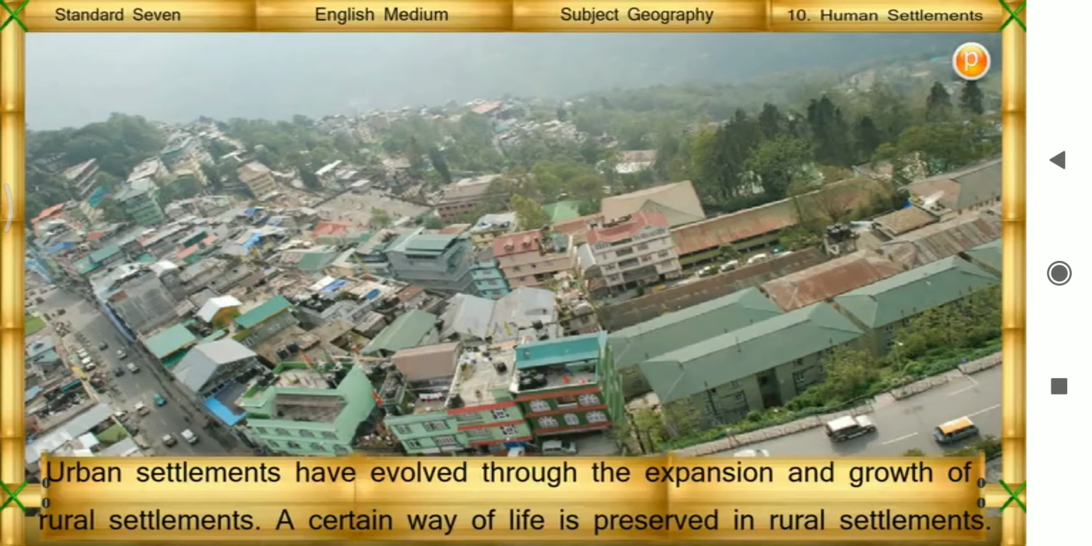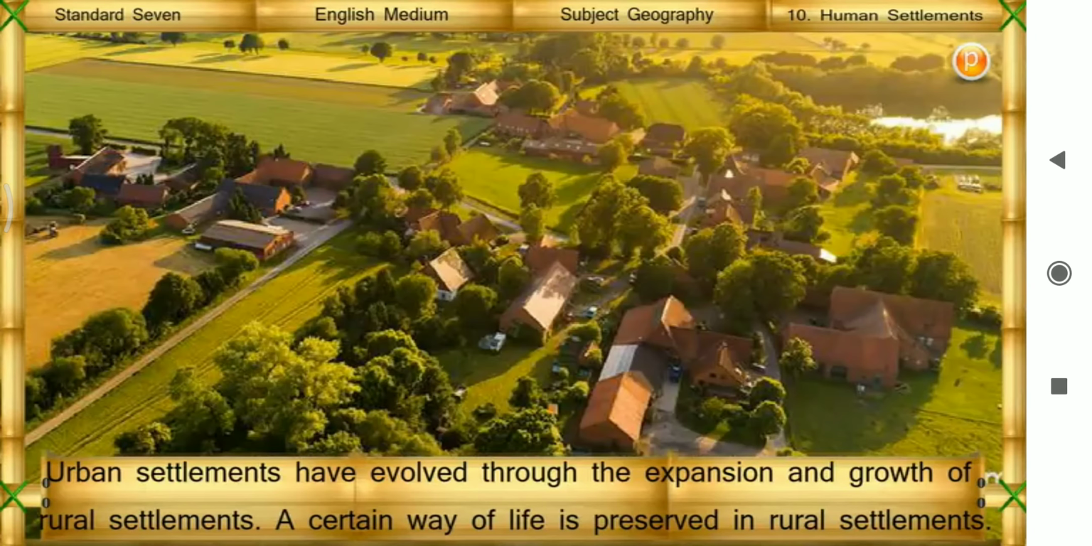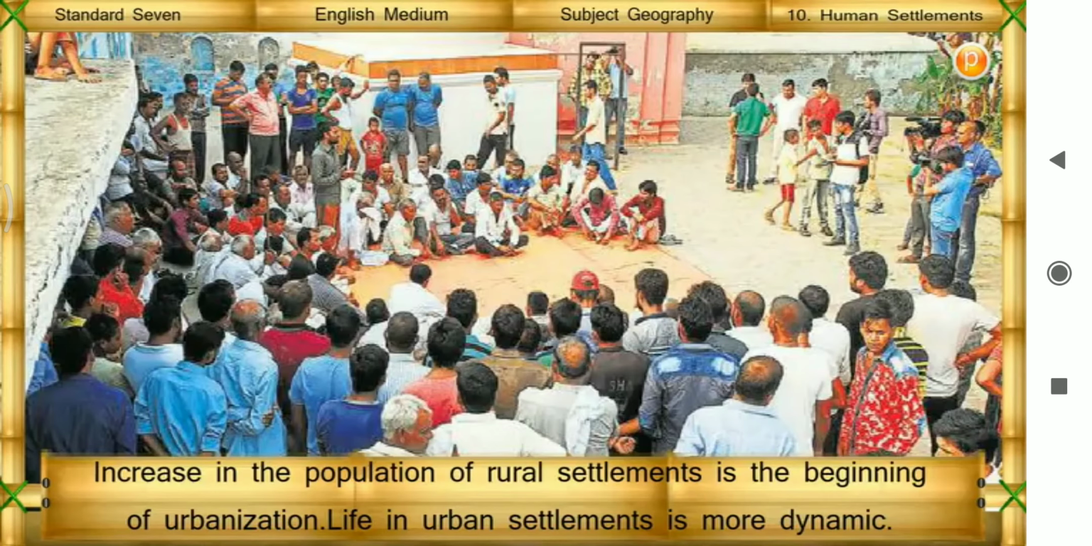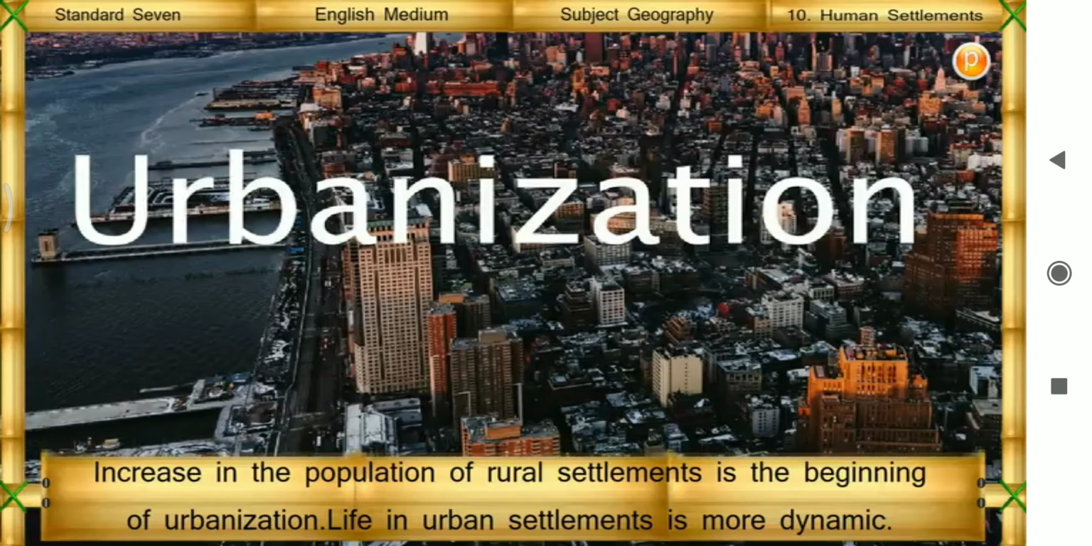Urban settlements have evolved through the expansion and growth of rural settlements. A certain way of life is preserved in the rural settlements. Increase in the population of rural settlements is the beginning of urbanization. Life in urban settlements is more dynamic.